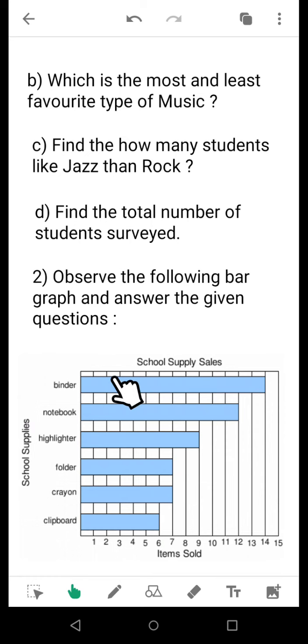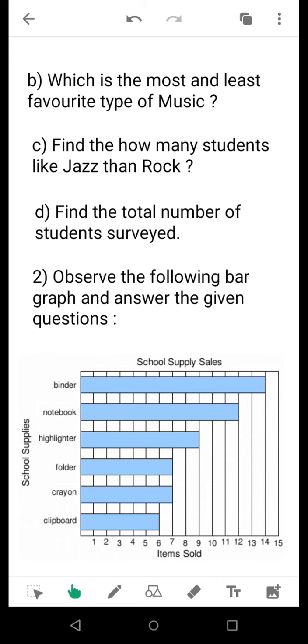Do not get confused by their shape. See that here also they are represented in the form of bars or rectangles with equal thickness in each of the bars, but their orientation is only different. Do not think that this is a very difficult sum. You just go through the idea that the values are given over here in the horizontal form, and I am going to read them in this manner. This is a new form to you, but if you start learning, this will be helpful to you.